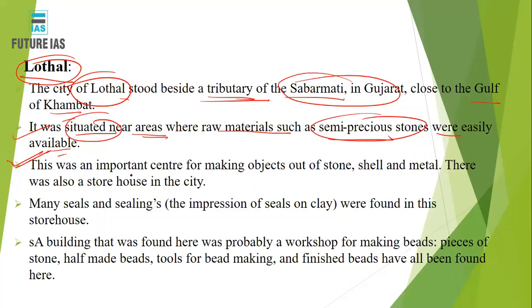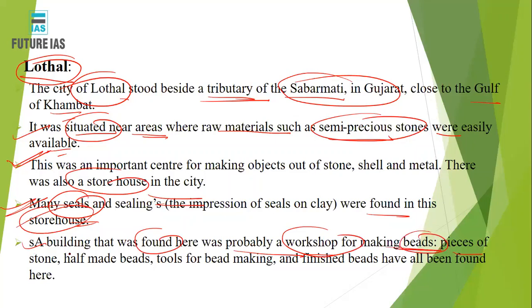These were also made as a storehouse in the city, because they had a lot of stones, shells, and metals. Objects were made out of them. Many seals were found in those storehouses. Now, the buildings that were found are probably workshops for making beads. Pieces of stones, half-made beads, tools for bead making, and finished beads have been found there. So that means the bead industry flourished very much.